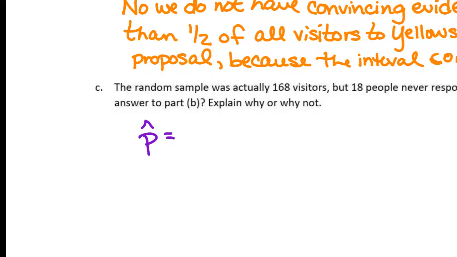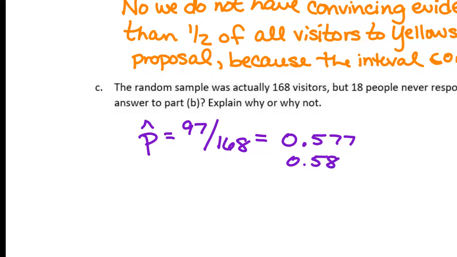How much higher? Instead of 79 over 150, it would be 97 over 168, which is what? 0.577 or 0.58, right? That's not a huge change to our p hat, is it?